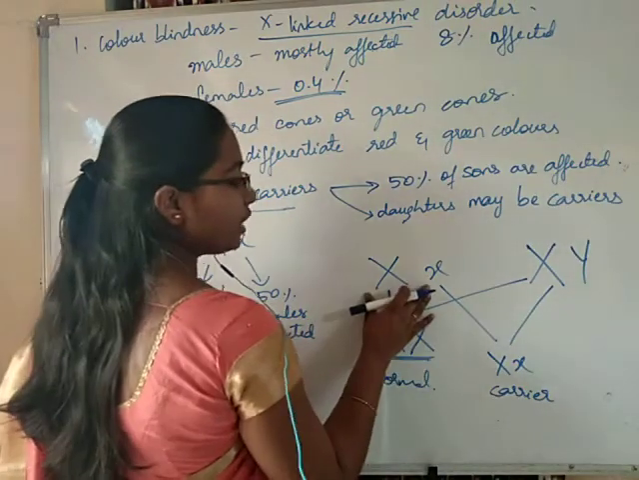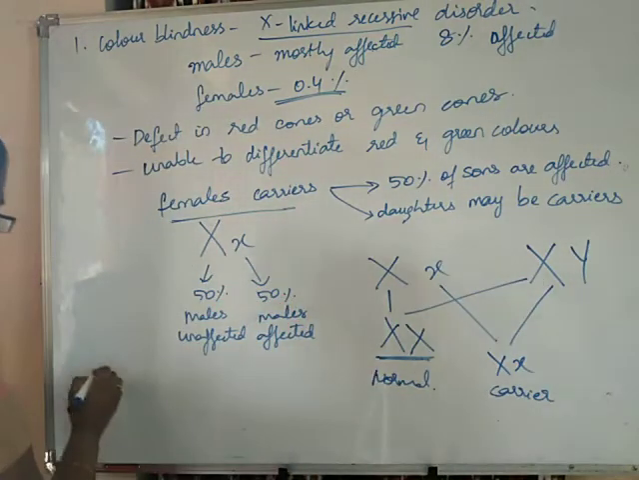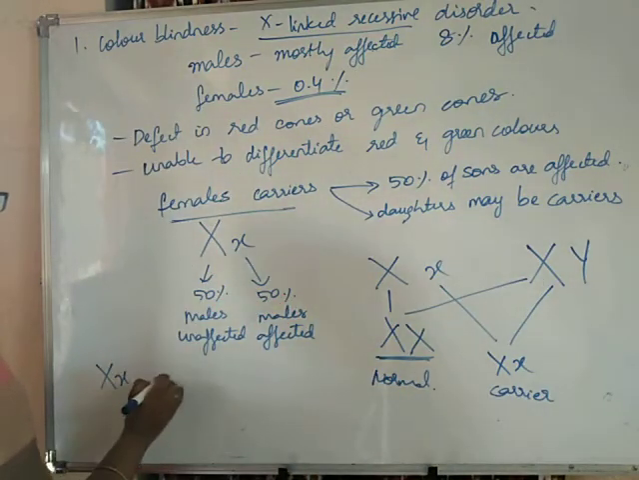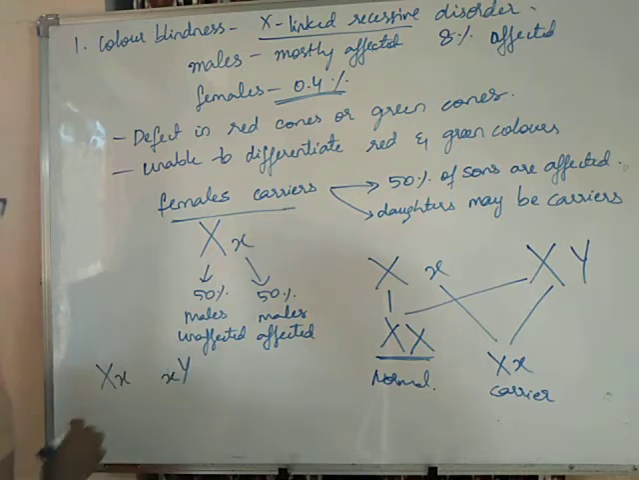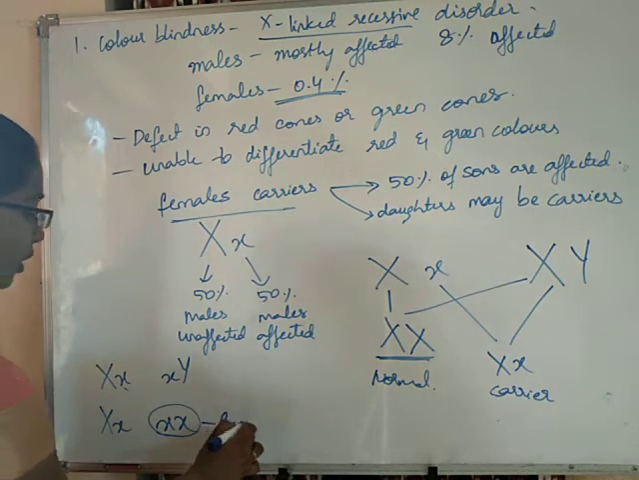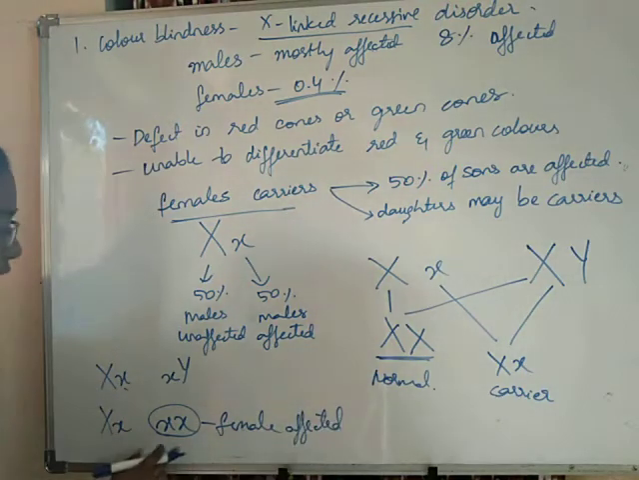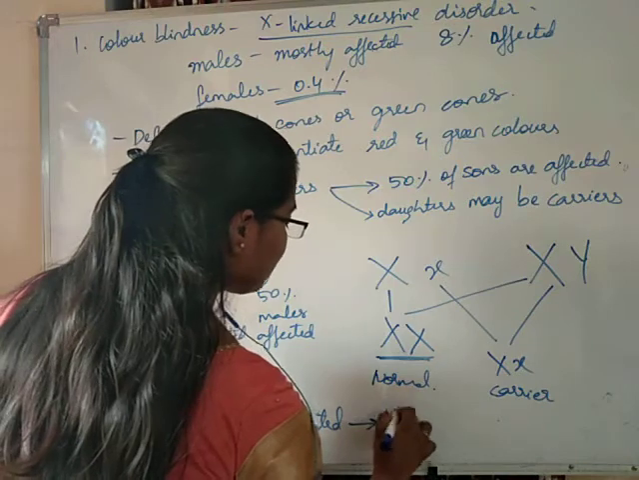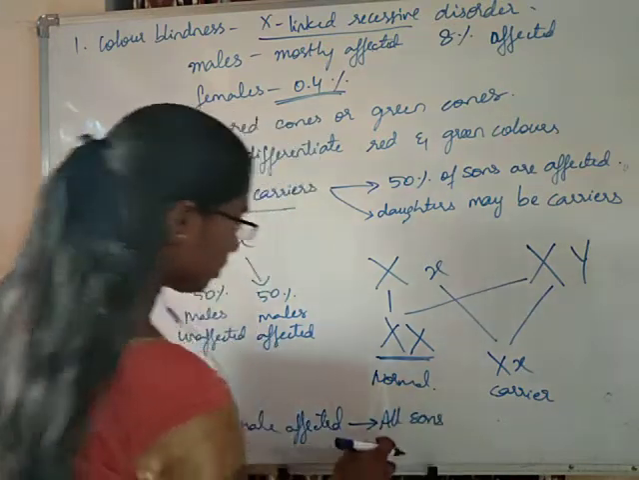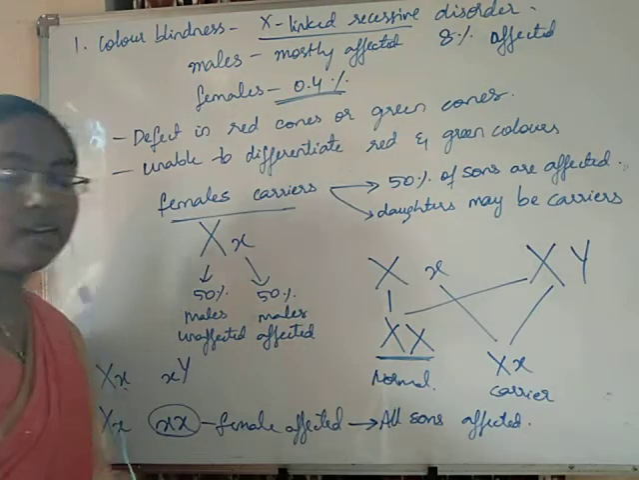What if this female carrier is getting married to a colorblind man? Let us see, capital X, small x with small x, capital Y. So the individuals will include small x, small x. Only in that case will females be affected. And if the female is affected, all sons of these females are affected.